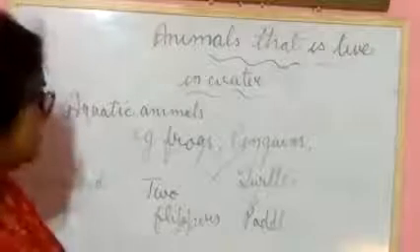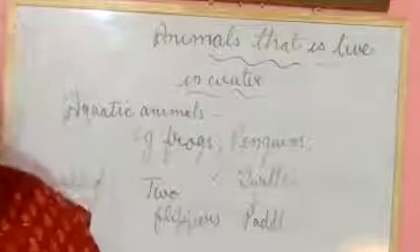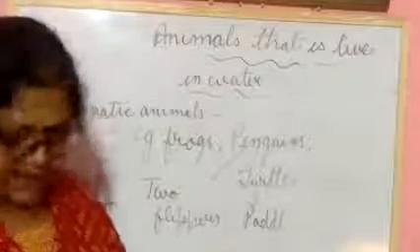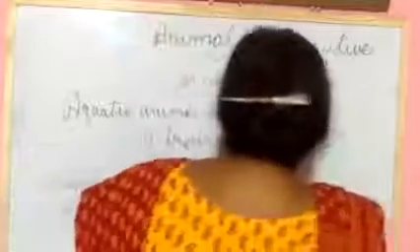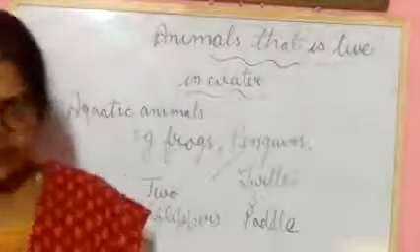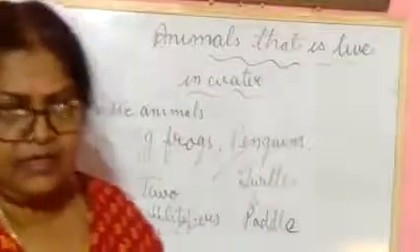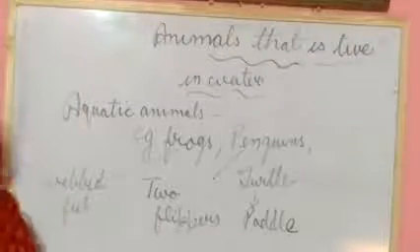Okay. Next one is turtle. How does a turtle move? A turtle has paddles. What does a turtle have? Paddles, and these paddles are like limbs. They are like limbs that help them to swim in water. Understood?